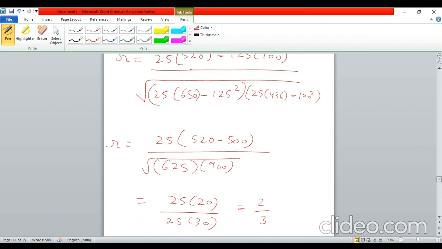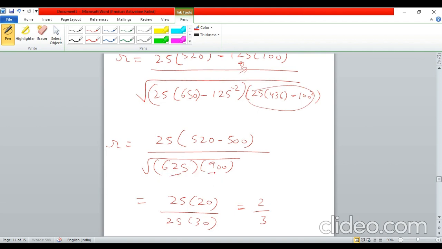Now simplify this: in the numerator, take out 25 as common. So you will get 520 minus 500, since 125 divided by 25 is 5, and 5 into 100 is 500. And if you calculate the denominator terms, this will be 625 and this will be 900.